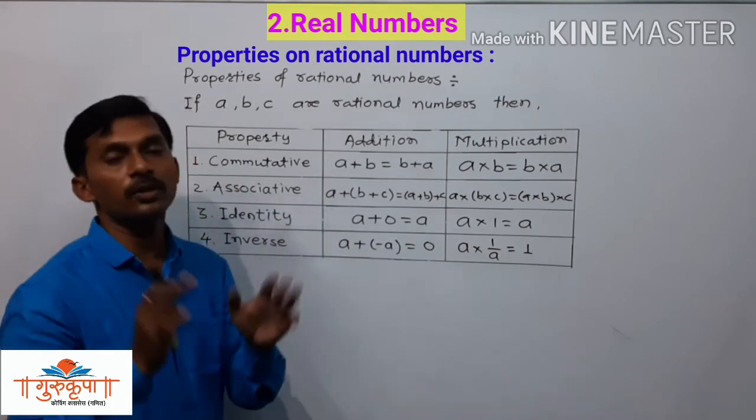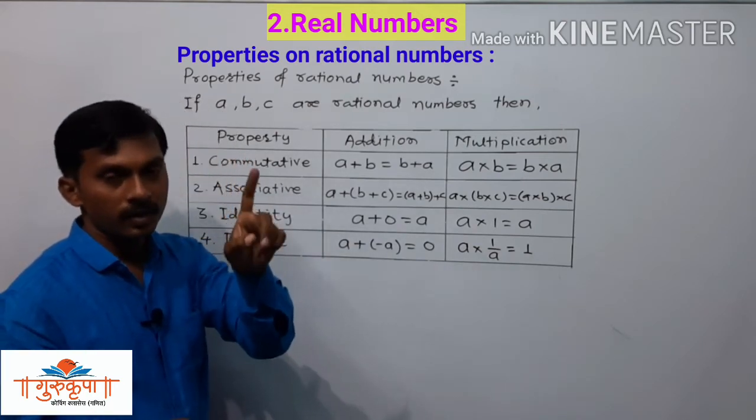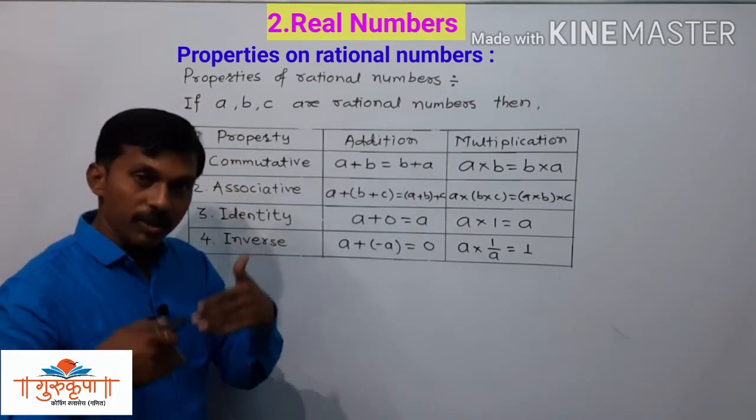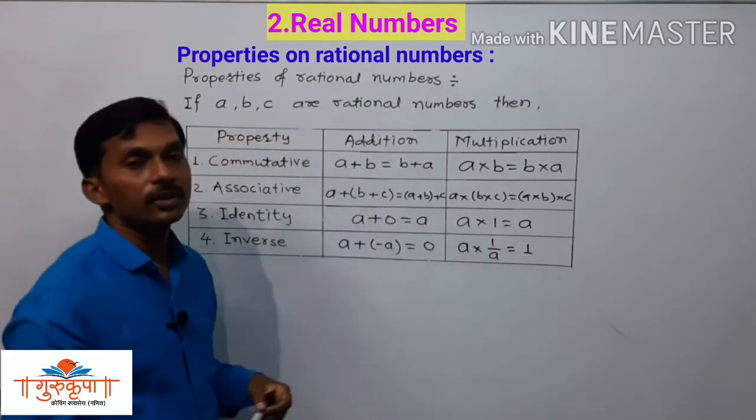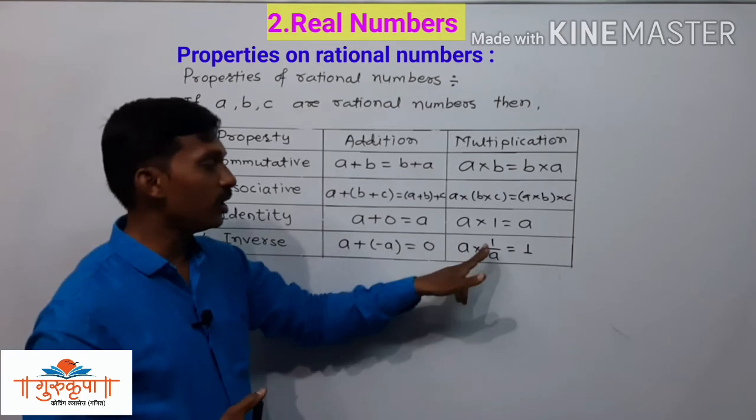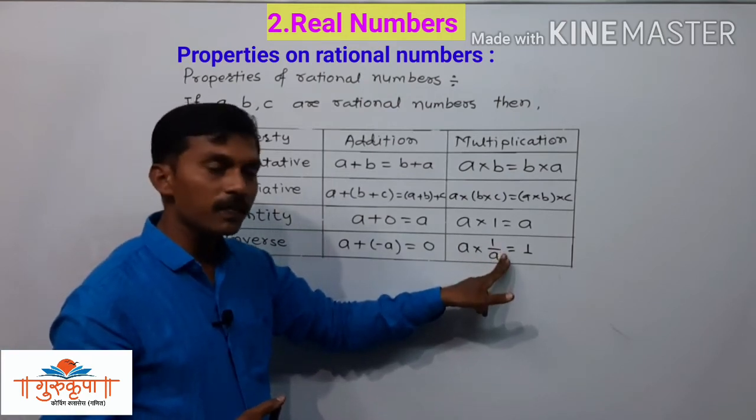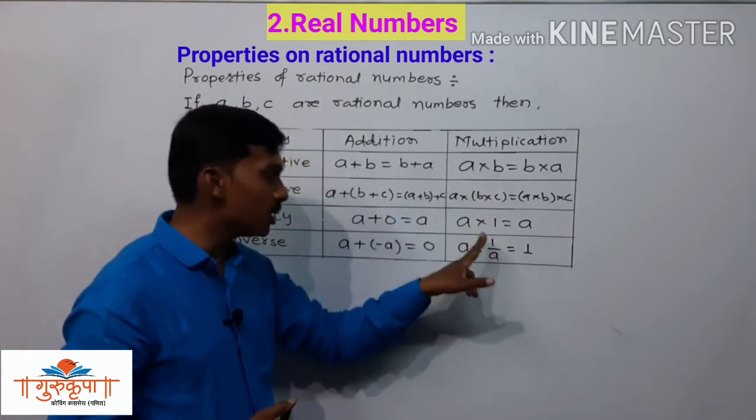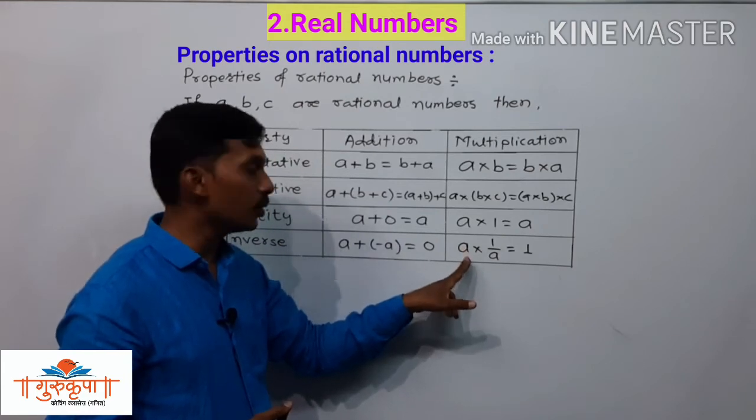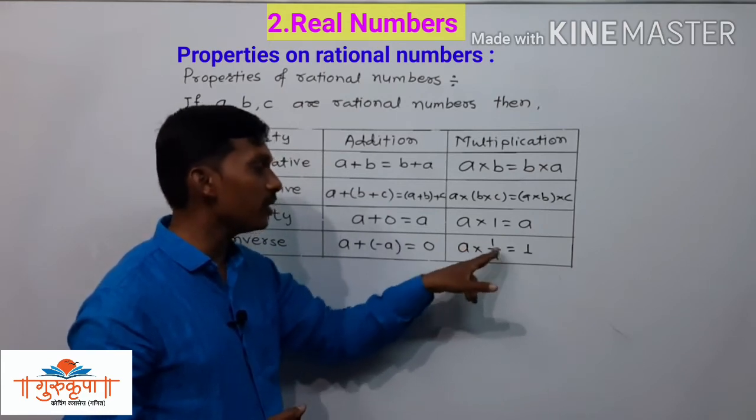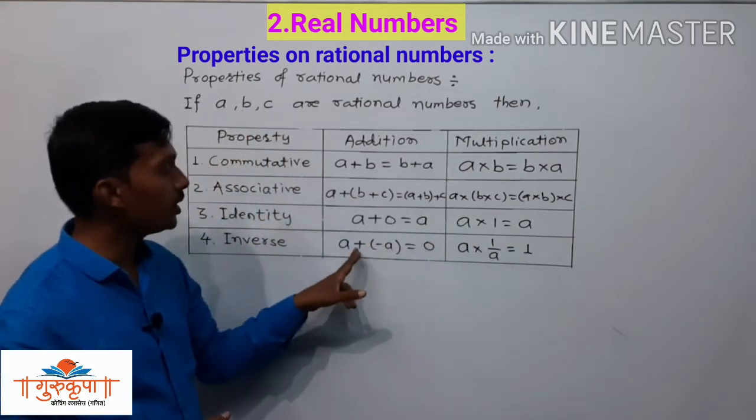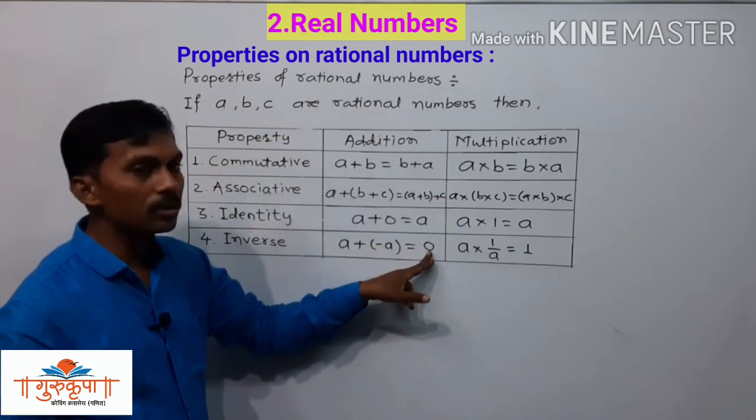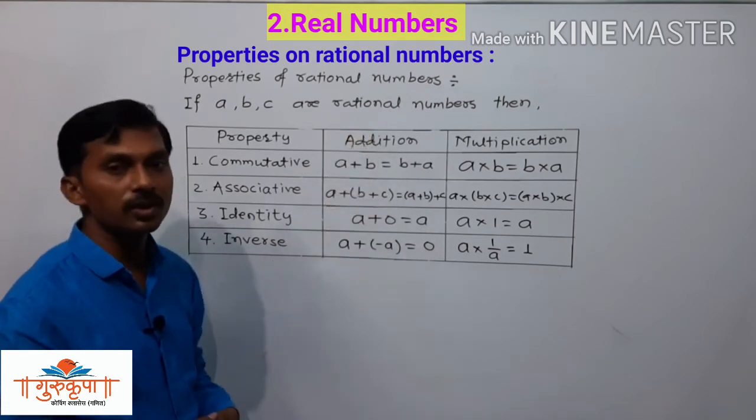If the product of any two numbers is 1, then those two numbers are multiplicative inverse of each other. Here a is the multiplicative inverse of 1 upon a, and 1 upon a is the multiplicative inverse of a. Both numbers are multiplicative inverse of each other since their product is 1. Here also, for additive inverse, their addition is 0 since they are additive inverse of each other.